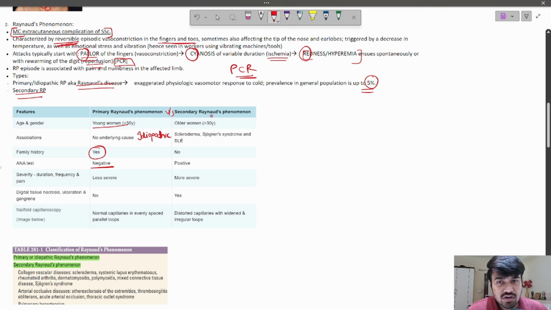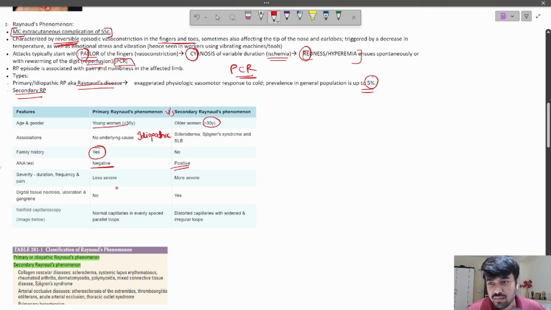Compare it with secondary Raynaud's, which mostly affects women older than 30 years of age, and there is an underlying autoimmune condition like scleroderma, Sjogren's syndrome, and even SLE, and there is no family history, and the ANA test is positive. Why? Because there is an underlying autoimmune condition, so ANA will be positive.